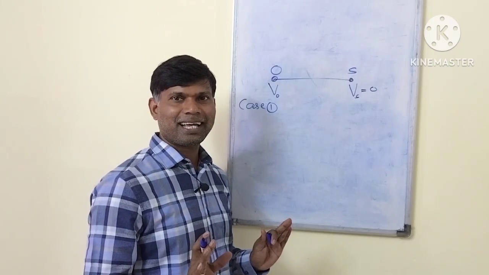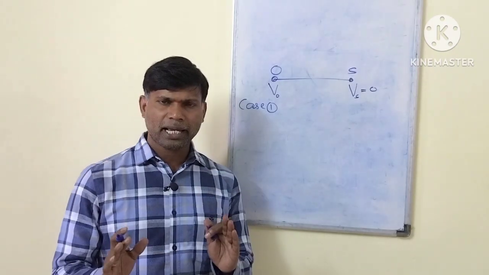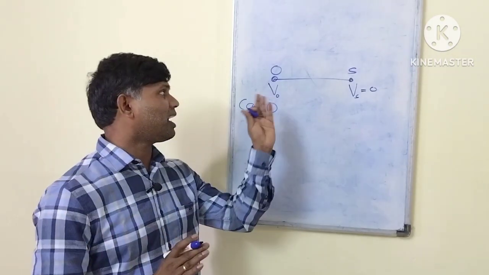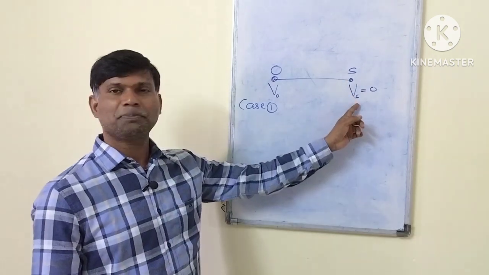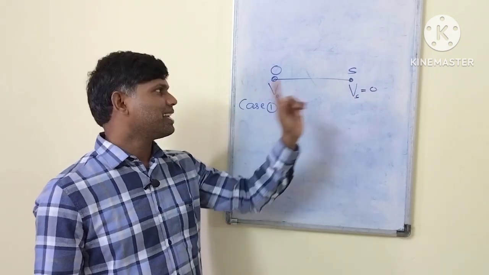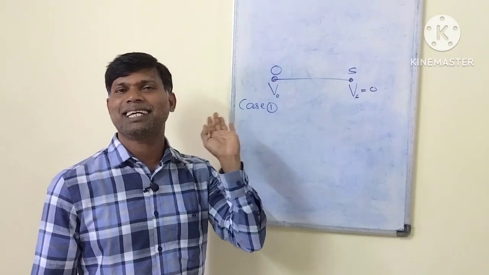That is the case. Now you see, in the first case you assume both are at rest. This fellow is speaking something, he is listening. Now sound is traveling from the source to the observer and he is listening.